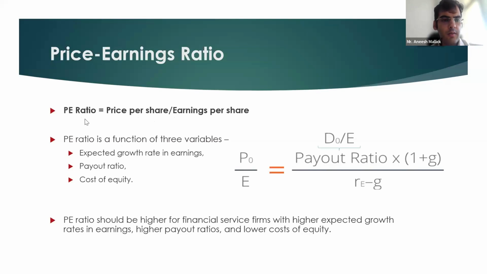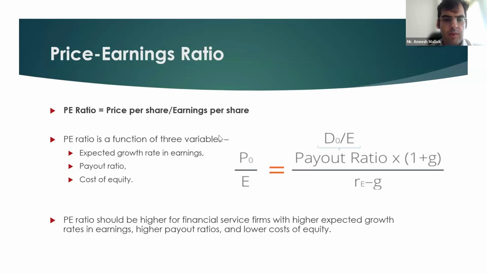Now, P/E ratio can also be backward looking or forward looking. If we are using earning per share for the last 12 months prior to the valuation date, then it is normally called P/E ratio TTM, trailing 12 months, or the trailing P/E ratio. In case we use forward-looking earning per share as the denominator, suppose we are valuing a bank as on 31st March 24, and we are using expected EPS for FY26, then it is called the forward-looking P/E ratio. Both ratios are quite prevalent while valuing banks and NBFCs.